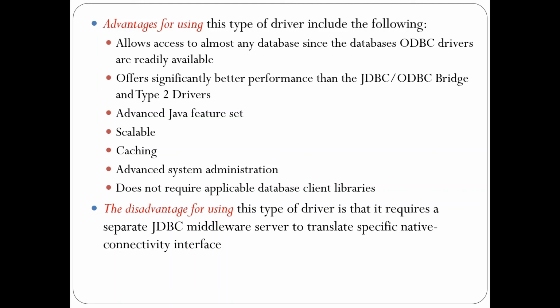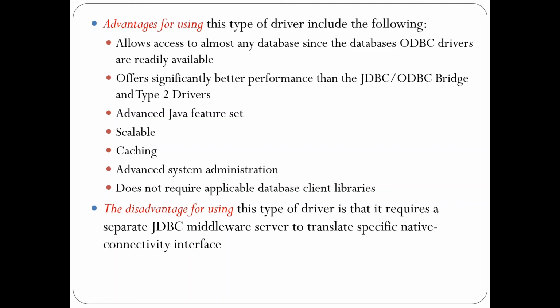As we saw in the type 1 driver, your Java application code has to be converted into the JDBC protocol, then from the JDBC protocol to the ODBC protocol with the help of an ODBC driver. The native interface is then used to convert to the DB and to be understood by the DBMS. That process has been eliminated.